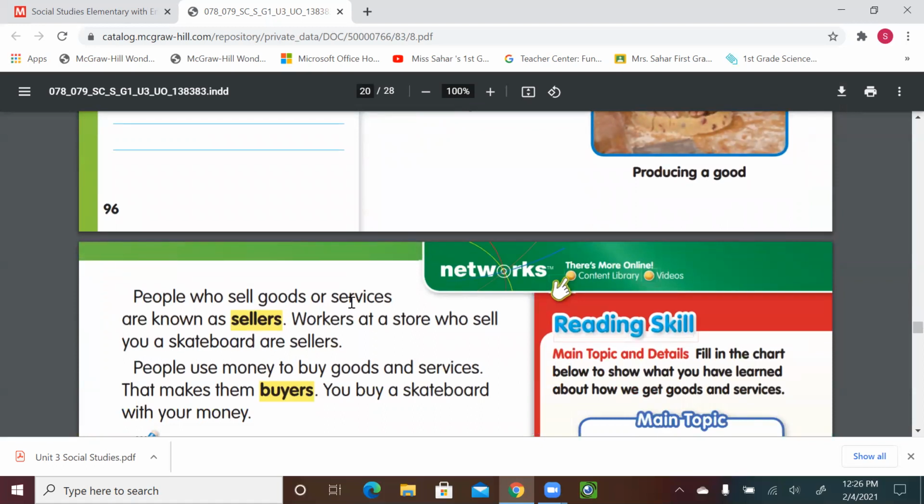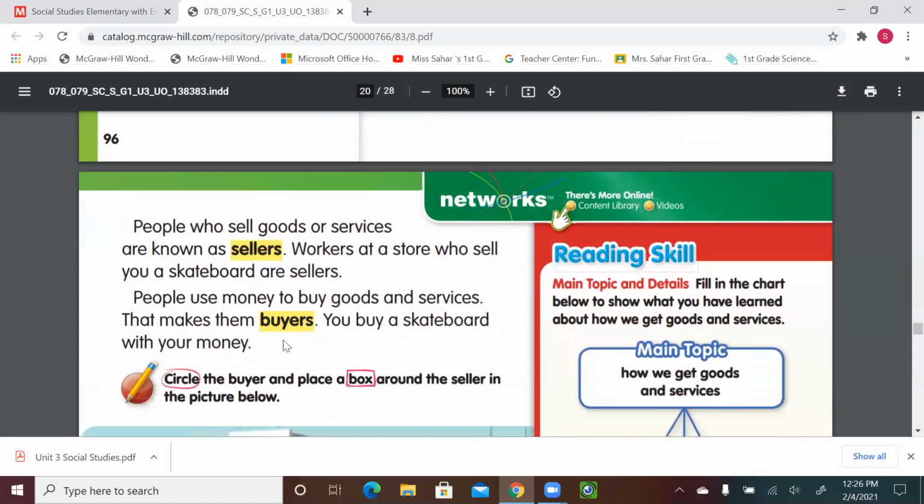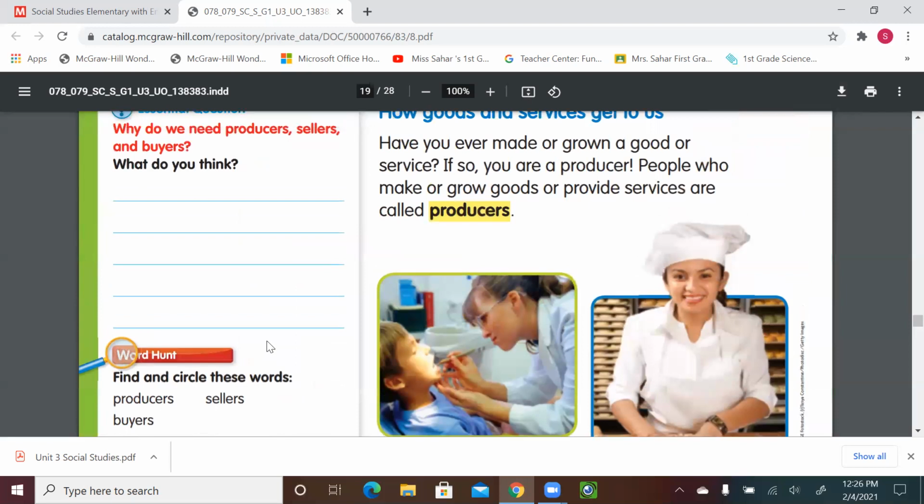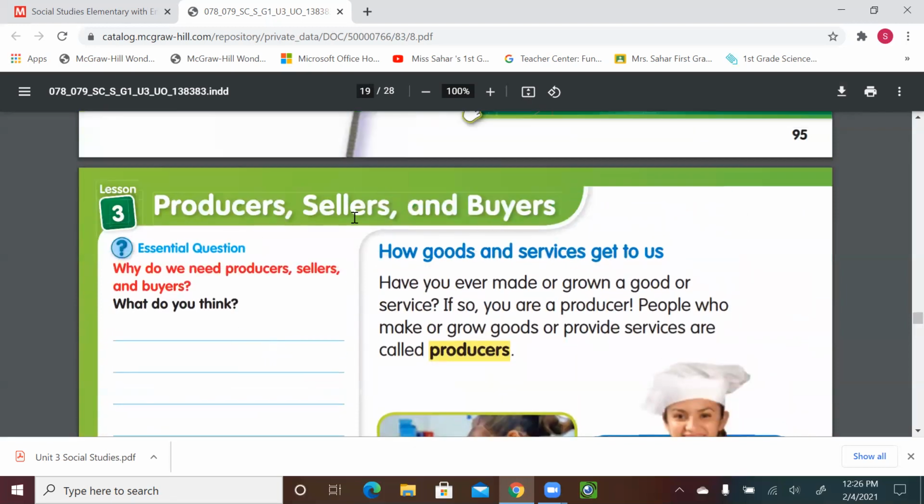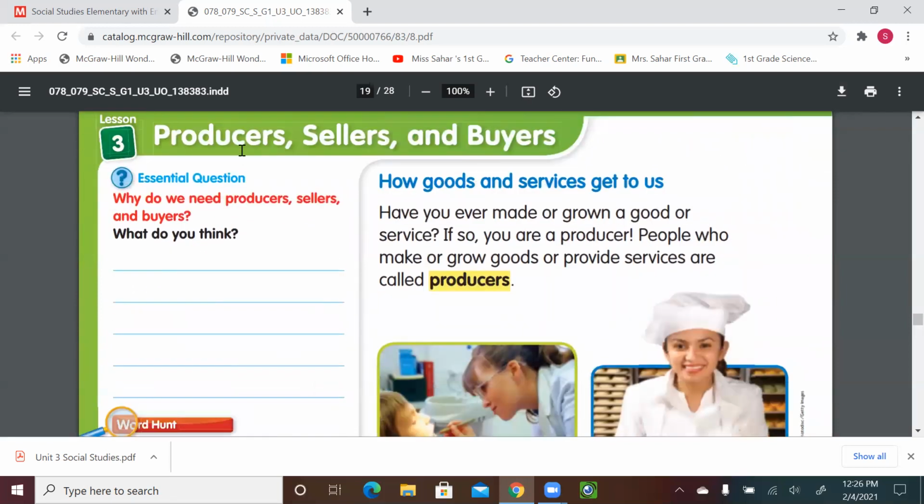People who sell goods or services are known as sellers. Workers at a store who sell you a skateboard are sellers. People use money to buy goods and services, which makes them buyers. You buy a skateboard with your money, so you're a buyer. All right, so there are three categories here we need to pay attention to: producers, sellers, and buyers.